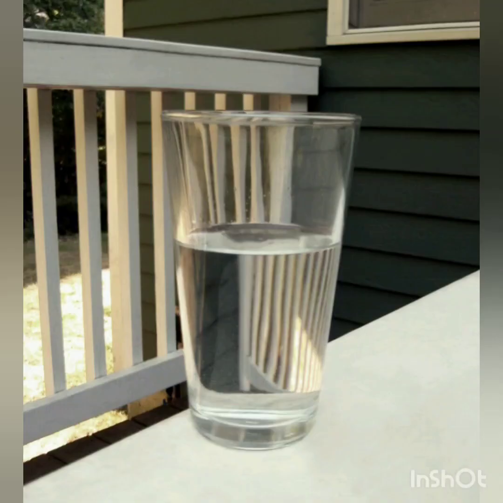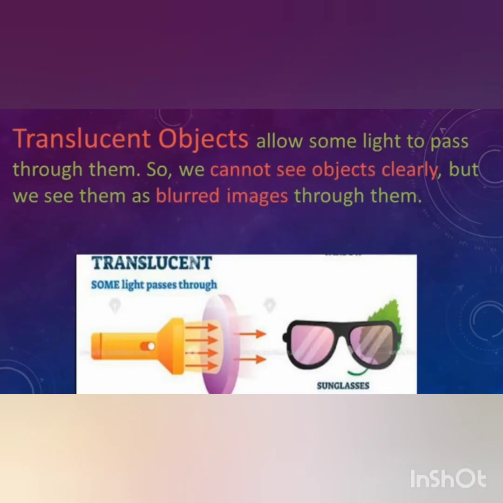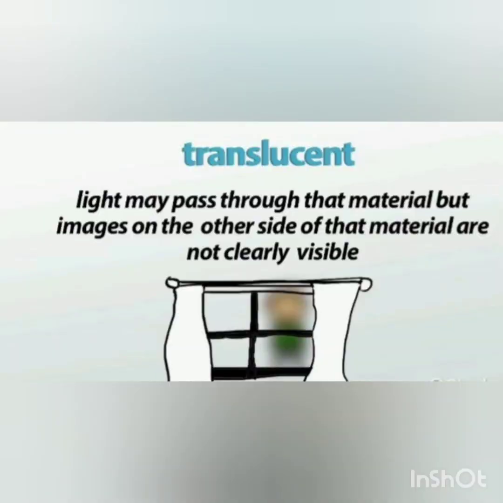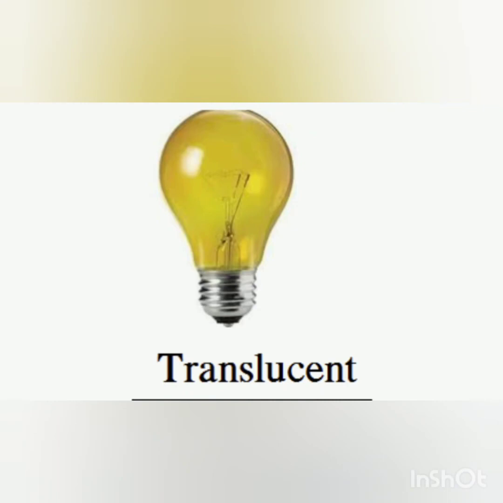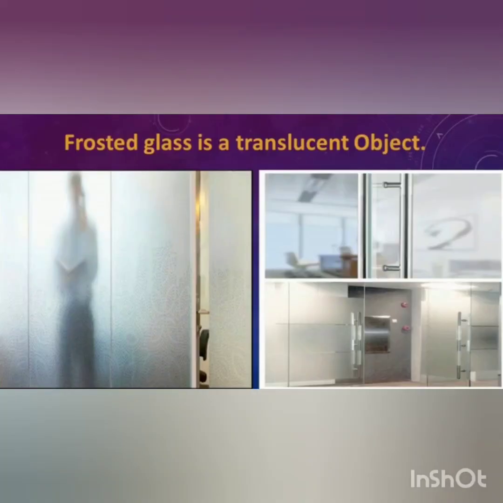Then translucent material. The property of material due to which we cannot see through it clearly is called translucency. So translucent materials allow only a small amount of light to pass through them, due to which the object behind them cannot be seen clearly.